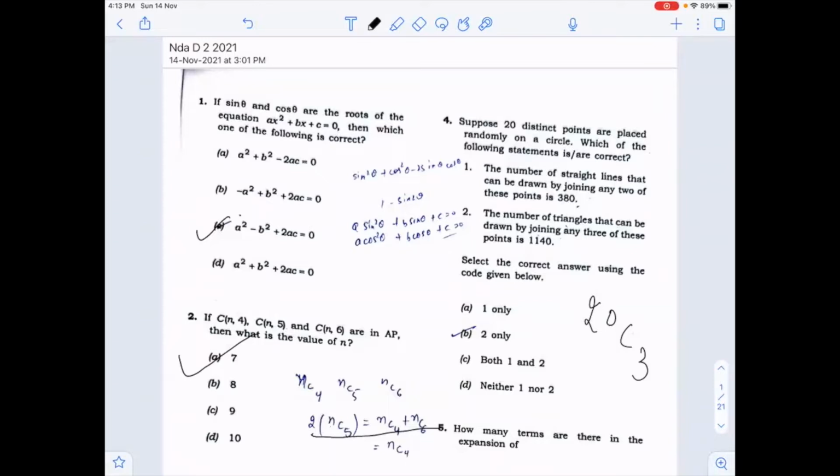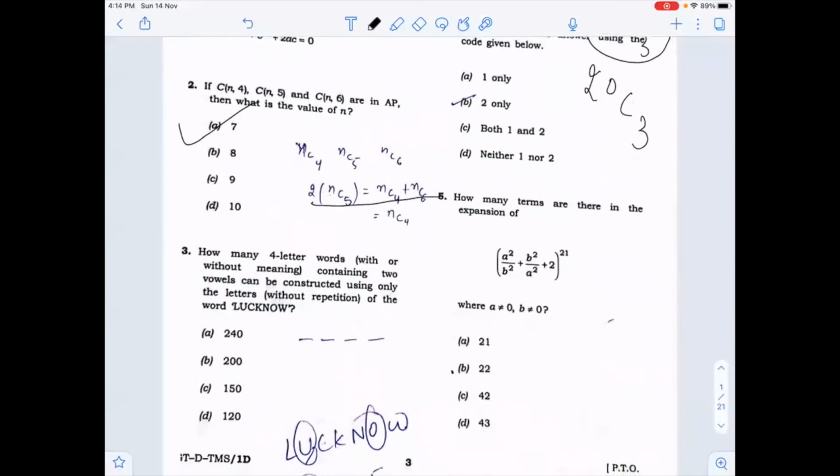But if we solve the second statement, that is the number of triangles that can be drawn by joining three of these points, that will be 20C3. In this, we will solve 20C2 for the straight line, because for a straight line we need only 2 points. If we solve 20C3, you will get 1140. So only 2 is correct.